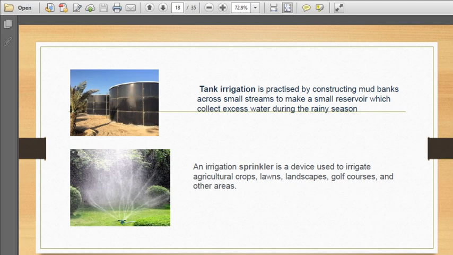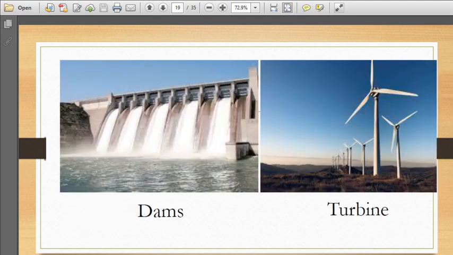So now children, we have learnt about the various methods of irrigation. Now we will learn about dams. Okay. Now what are dams, children? Do you have any idea? Can you see in the picture what dams are? Dams are strong walls.